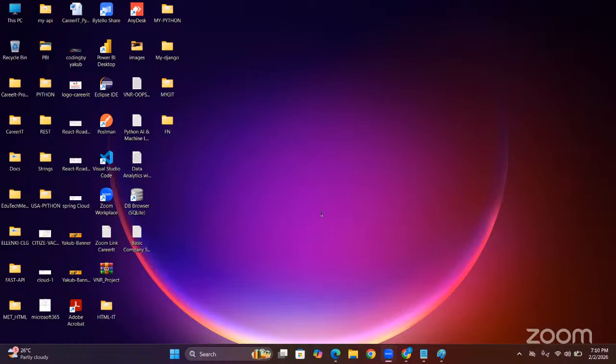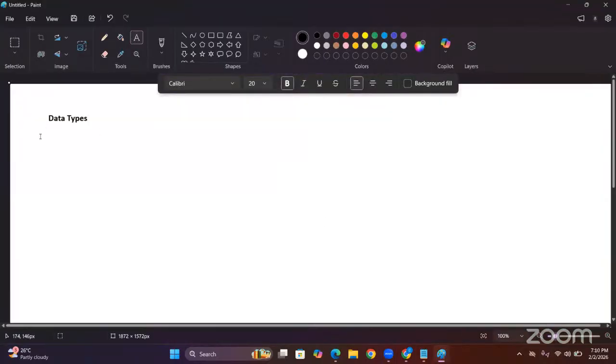See, my friends, in our last session we completed the strings concept. Now I am coming with data types. Basically in Python, data types are two types. The first one is fundamental data types.